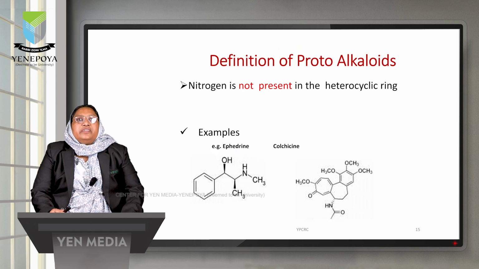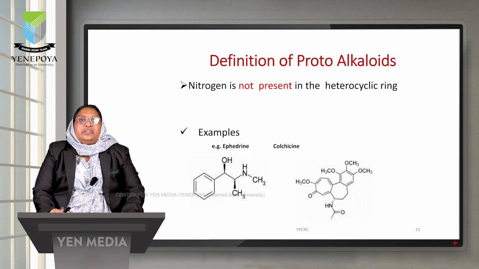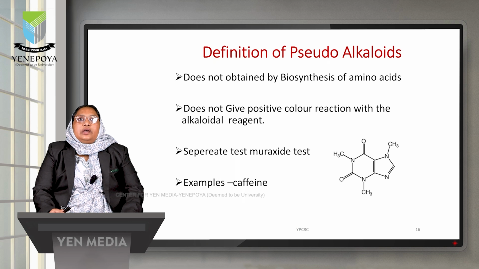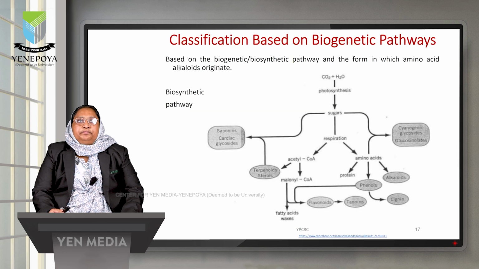Next we will go to the definition of protoalkaloids. The first criterion of protoalkaloids is that nitrogen is present but not in the heterocyclic ring. Examples are ephedrine and colchicine. Other than that, it follows all the criteria of the definition of alkaloid. The last one is pseudoalkaloids. A pseudoalkaloid is not obtained by biosynthesis of amino acids and it will also not give a positive color reaction with the alkaloidal reagent. The example of a pseudoalkaloid is caffeine, and caffeine is identified by a separate test called the murexide test.